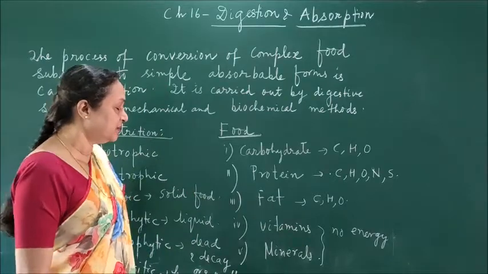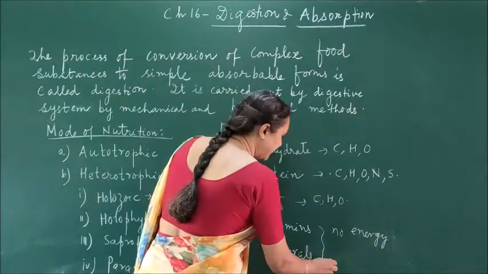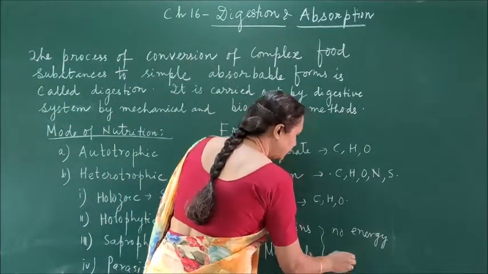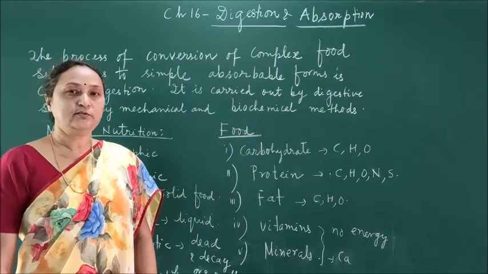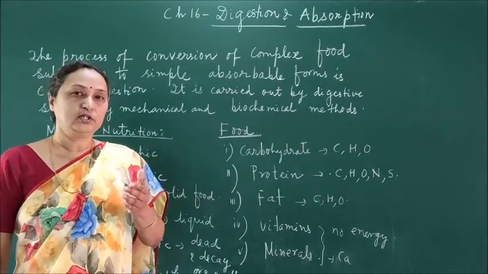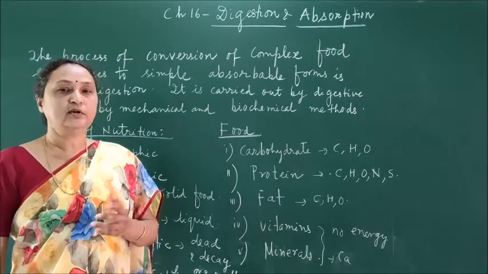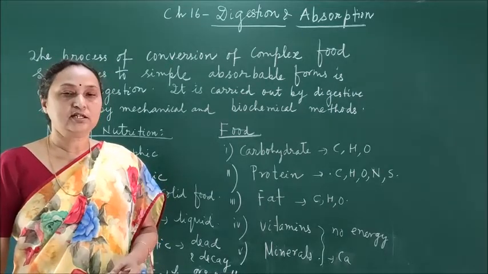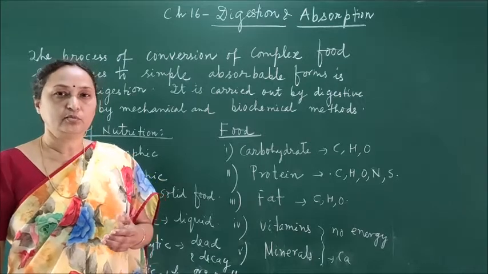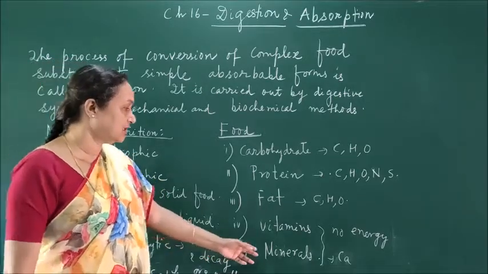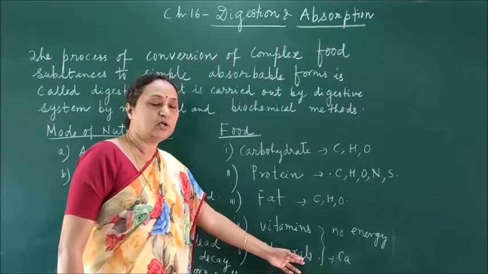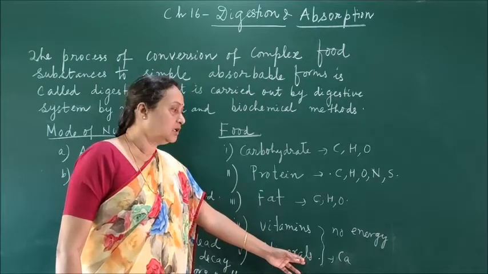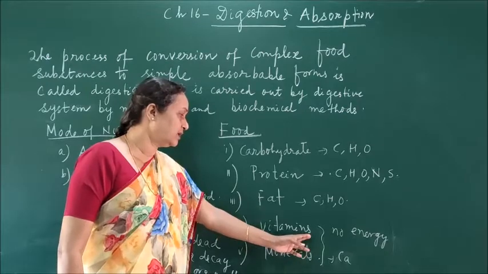there is a requirement of vitamins. Then the minerals, you know that there are different types of minerals, and they are also needed in the body. For example, calcium and phosphorus are needed for the growth and development of the bone and the teeth. Iron is necessary in the formation of hemoglobin. For normal growth and development, many different minerals are needed in the body. So although they are not producing energy, for a healthy body there is a requirement of the vitamins and the minerals.